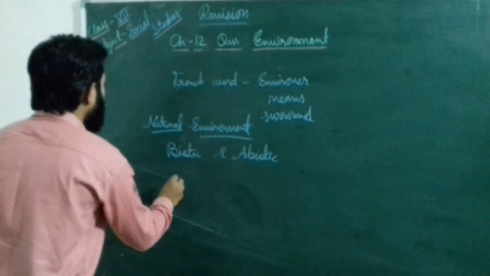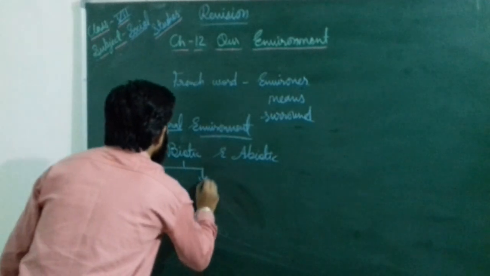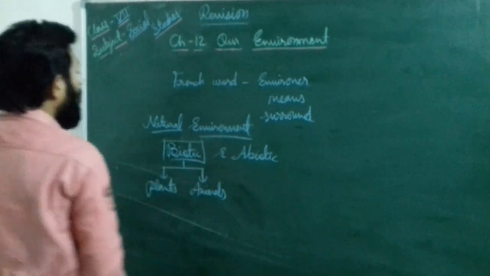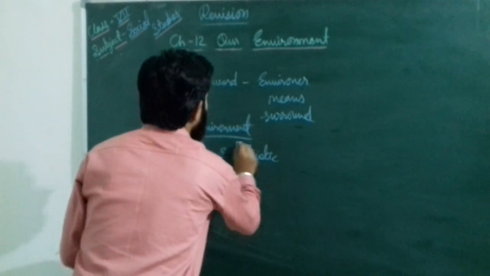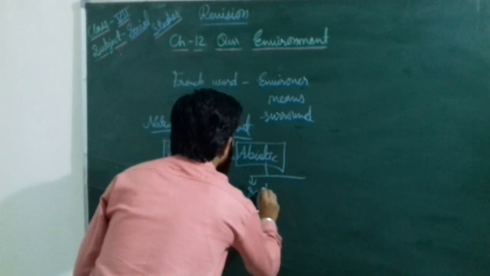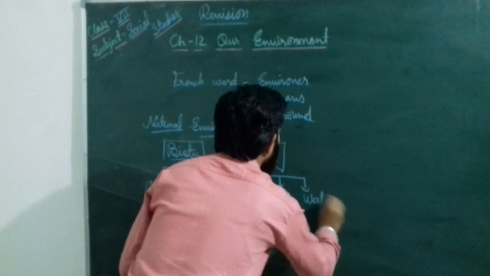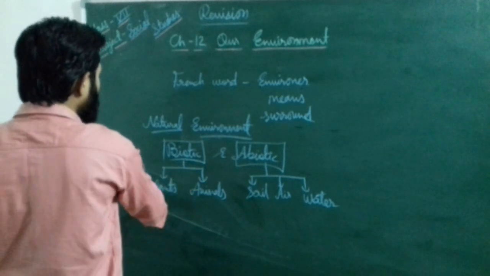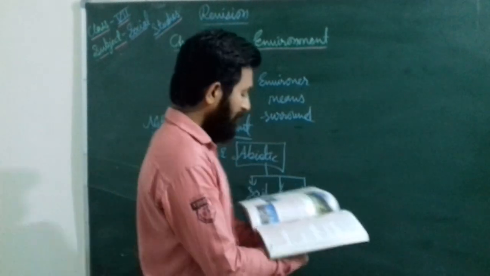If we talk about biotic, you have to say plants and animals, and if we talk about abiotic, you have to include soil, air and water. The natural environment is divided into two parts: biotic and abiotic components. In the biotic component we have plants and animals, and in the abiotic component, soil, air and water are included.